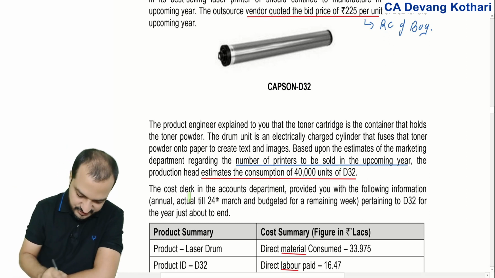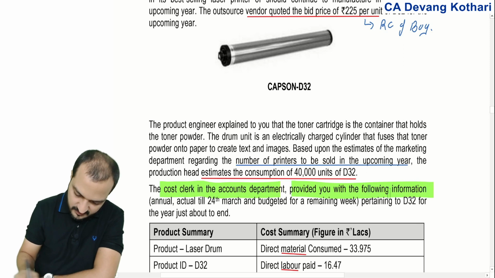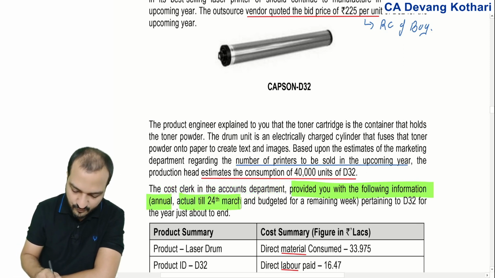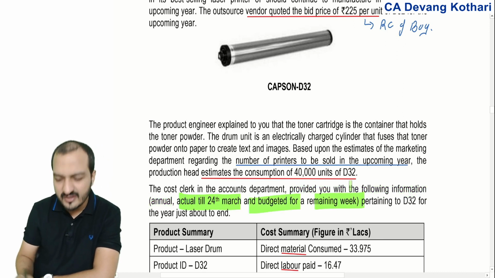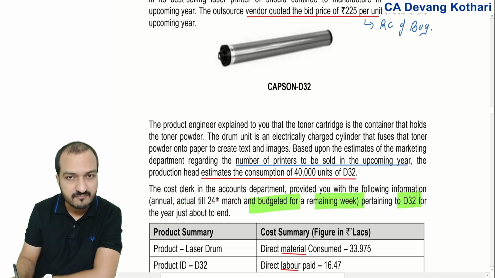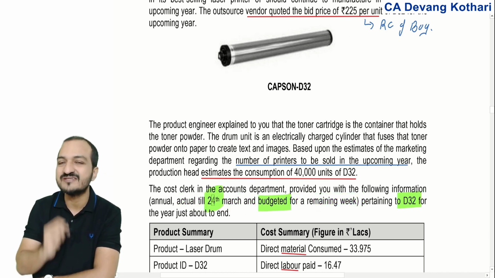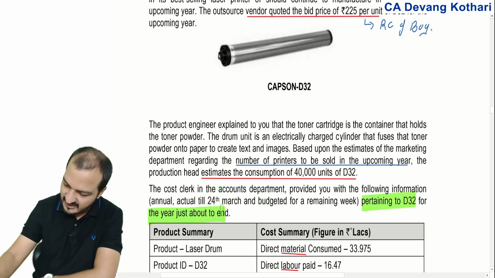That is the question. The cost clerk in the accounts department provided you the following information. The information given is on annual basis. It is actual up till 24th of March and budgeted for the remaining last 1 week. You can consider this is like actual of last year because only 1 week is budgeted, the entire 51 weeks is actual pertaining to D32 for the year which is just about to end.